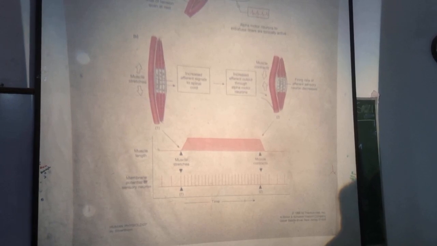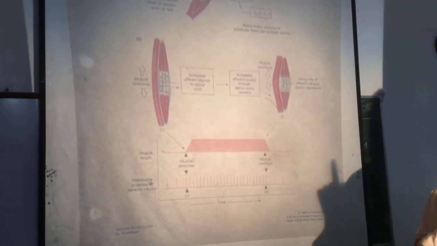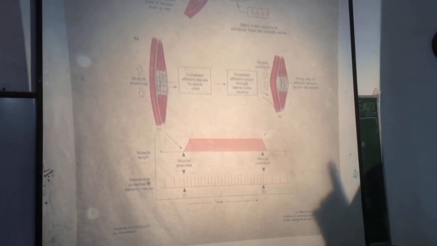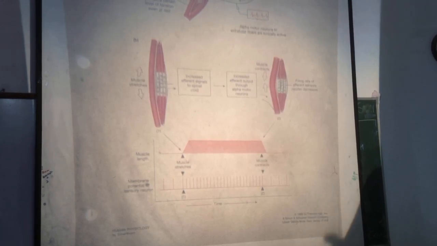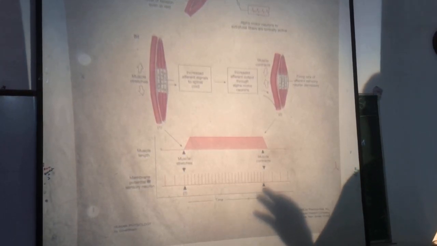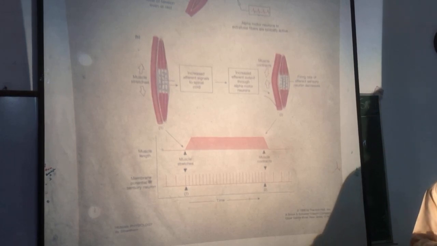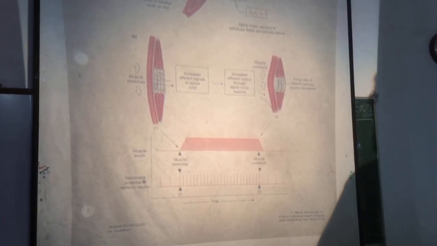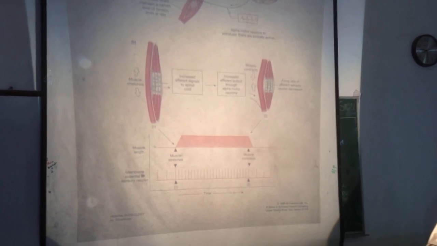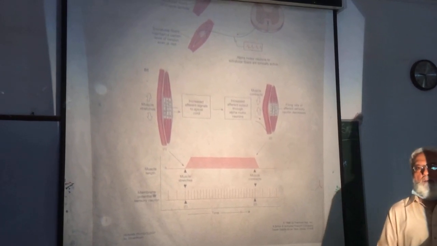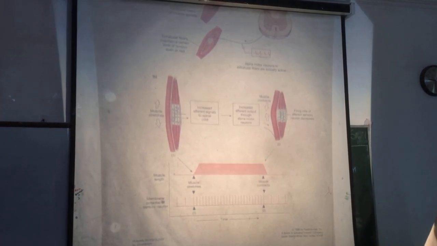Nuclear chain fibers have both types of nerve ending, primary and secondary. So don't forget that nuclear chain fibers are involved in response to static stretch, because both the primary and secondary nerve endings are present along the nuclear chain fibers.